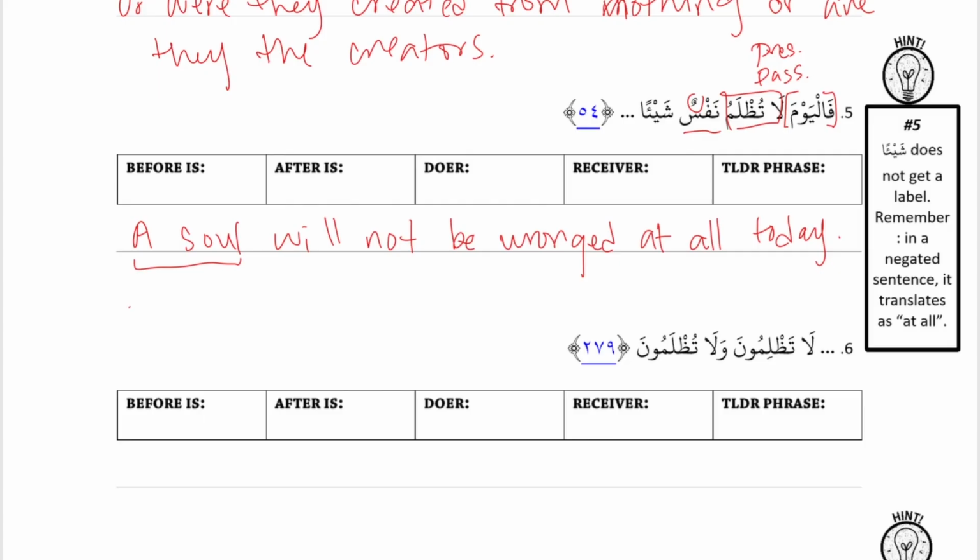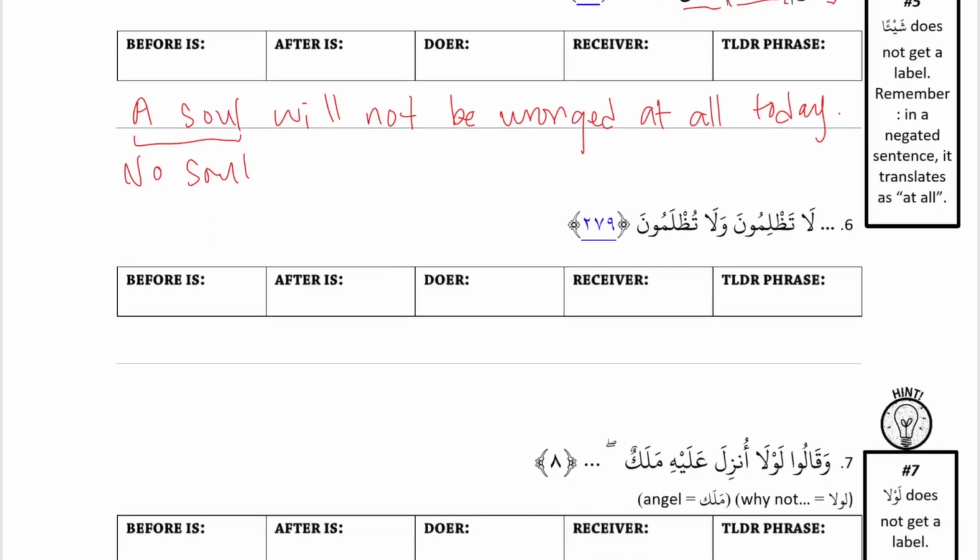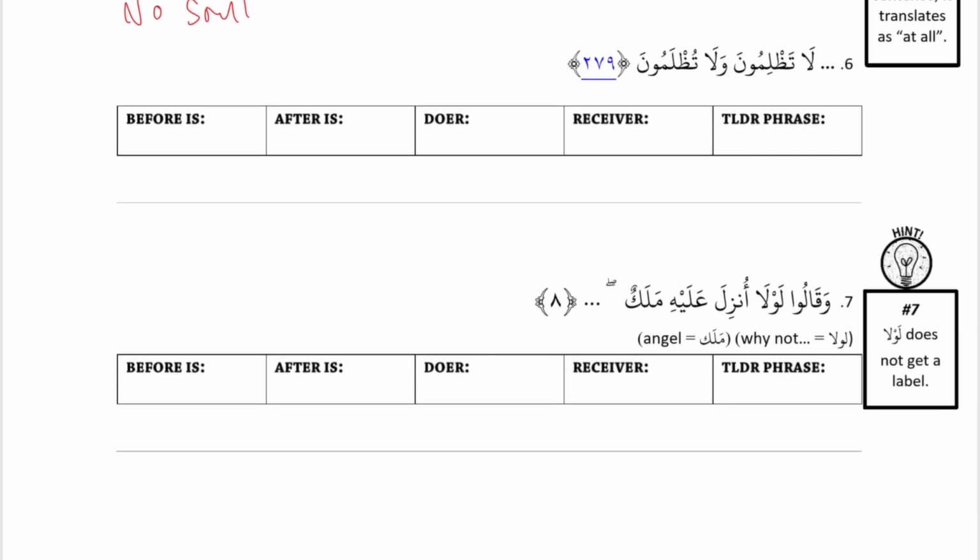Okay. لا تظلمون ولا تظلمون. So this is two action sentences. They're just actions. تظلمون is present tense because of the tan, the una. It's active because there's no u sound. And it is you all. And then the second تظلمون is present tense, tan una. It also has a u-a sound, so it is present passive. And you all again. Simple, just two negated actions.